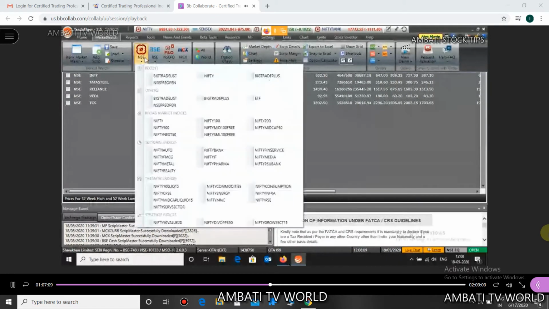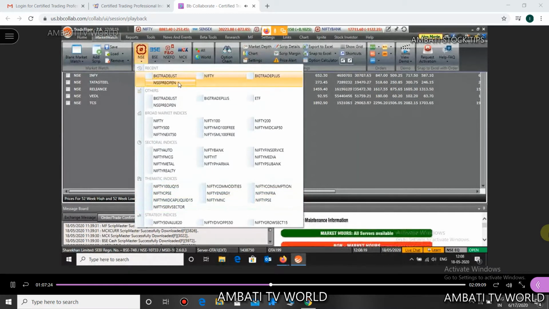Under NSE, once you click on it, you will have the predefined market watch list. So if you don't want to create your own market watch, you can open a predefined market watch.